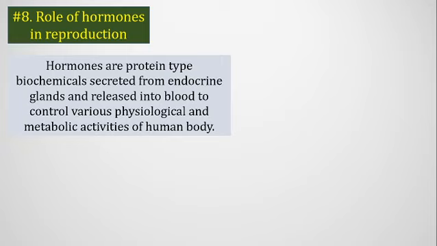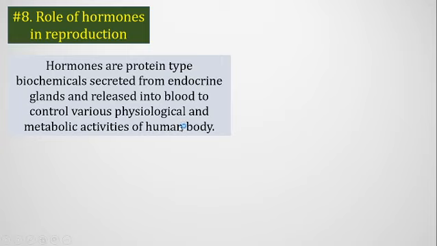Now we are talking about hormones in the reproduction process. Before going to the reproductive hormones, first we will describe what hormones are. Hormones are protein-type biochemicals that are secreted from endocrine glands and released into the blood to control various physiological and metabolic activities of the human body.